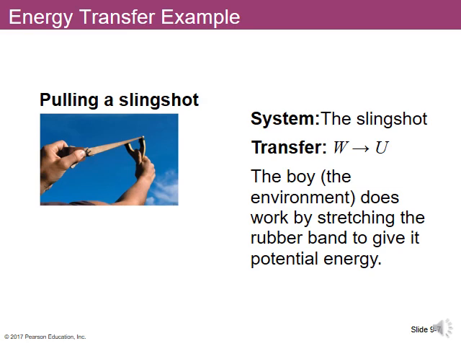And then when he lets it go, that energy can eventually be turned into kinetic energy. But right now in this picture, it's potential energy. It's what we call spring or elastic potential energy because it's stored in the stretching bonds in the slingshot. So he transfers some of his energy to the slingshot. It's stored in the slingshot. Then if he lets go, that's going to come out as kinetic energy.